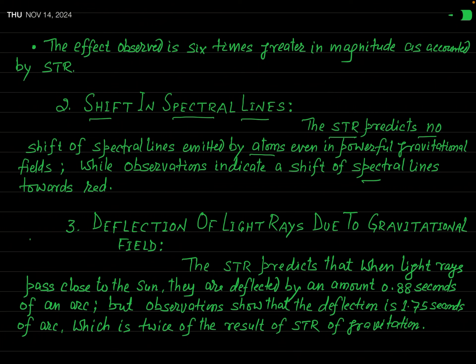But our actual observation says that there is a shift of the spectral line towards the longer wavelength side, that is toward the red end. Okay? So, regarding this shift in spectral lines, this special theory is unable to explain it.